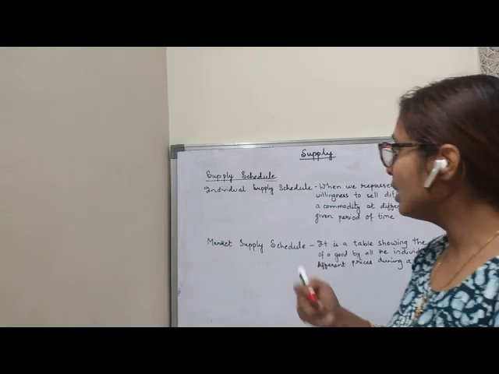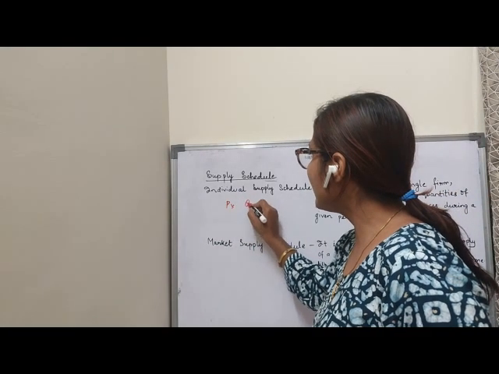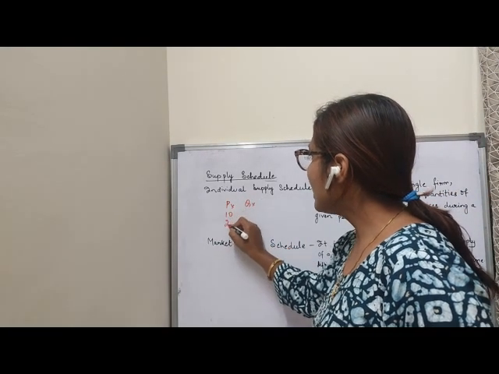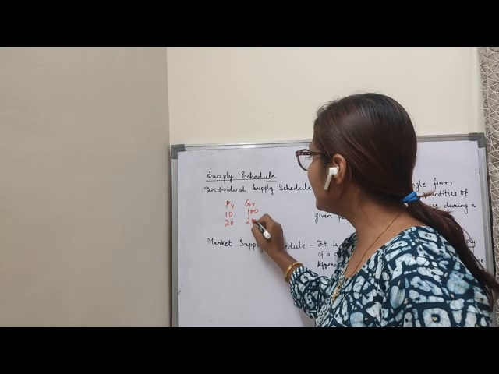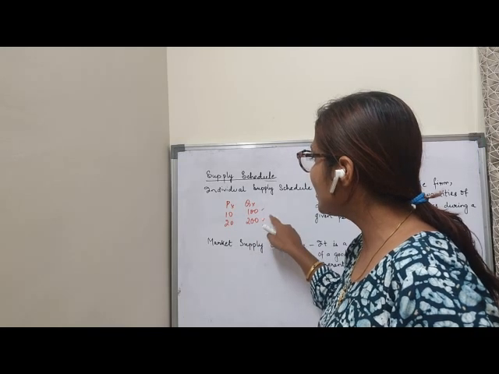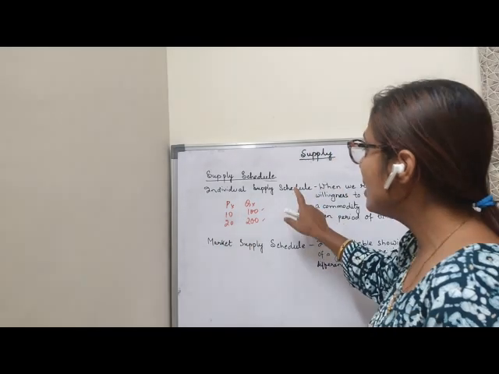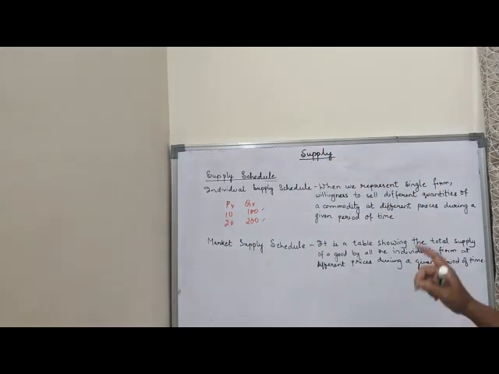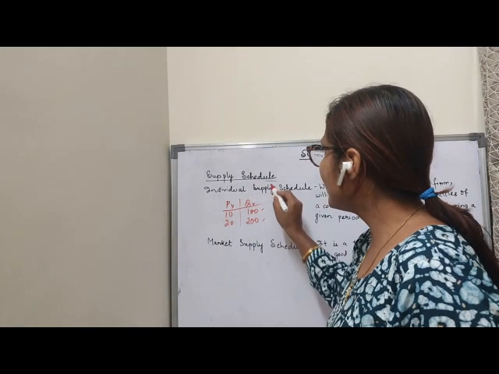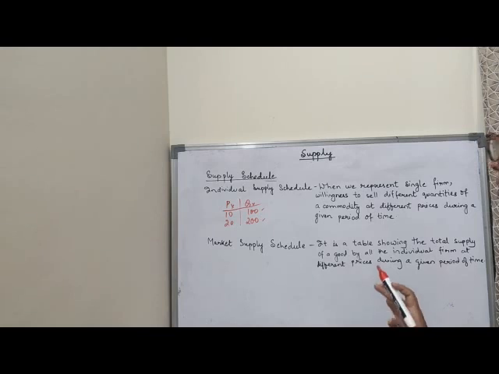That I said here. Here is the price I have taken and here is the quantity. So he is willing to sell different quantities at different possible prices during a given period of time. That we say individual supply schedule. Market supply schedule, it is a table. So this is also a table which I am showing. Schedule means only the table. So we have to use the word table here.